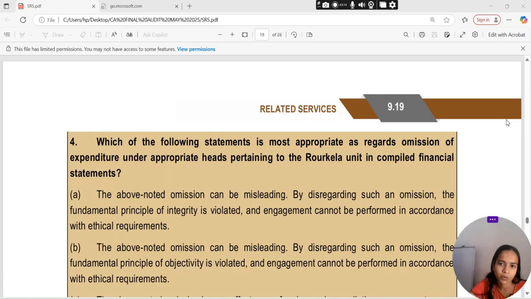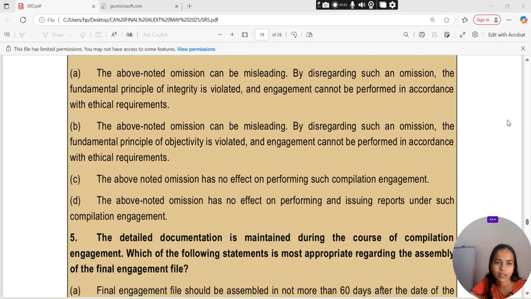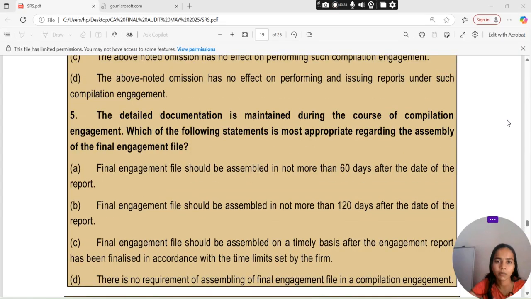Which of the following statements is most appropriate as regards omission of expenditure under appropriate heads pertaining to the Rourkela unit in a compiled financial statement? The above noted omission can be misleading, by disregarding such an omission the fundamental principle of integrity is violated. An engagement cannot be performed in accordance with ethical requirements. Detailed documentation is maintained during the course of the compilation engagement.